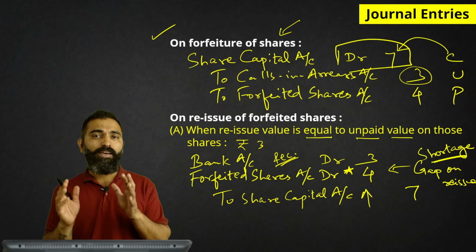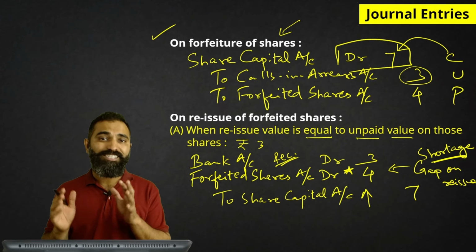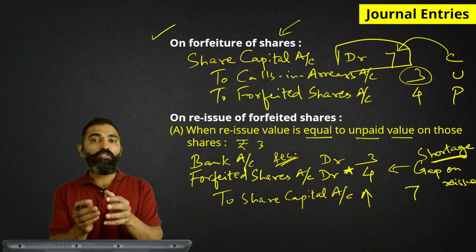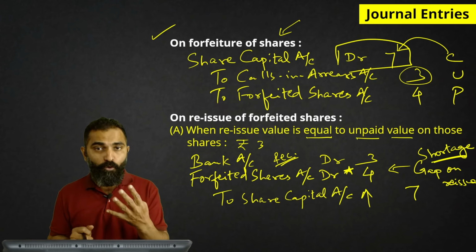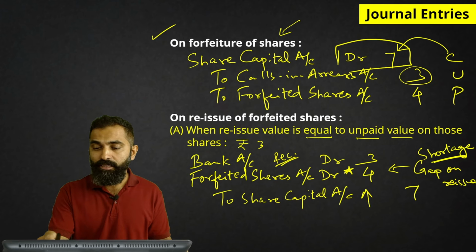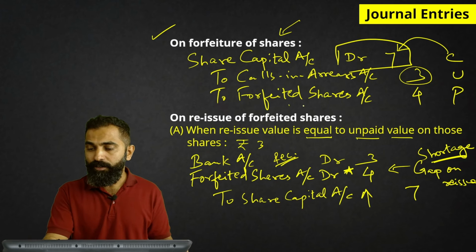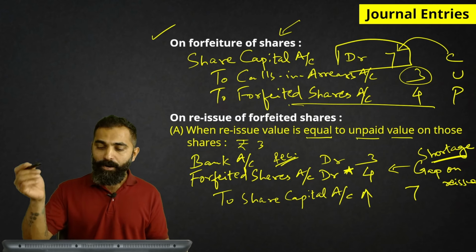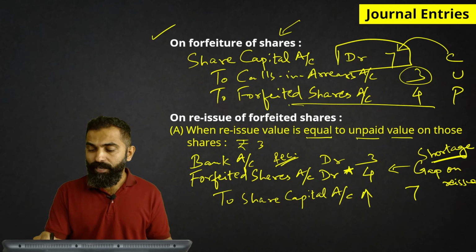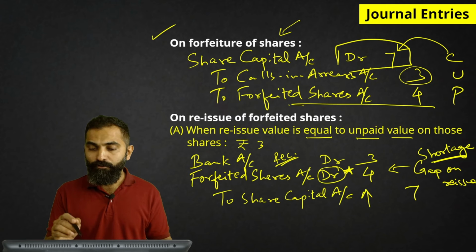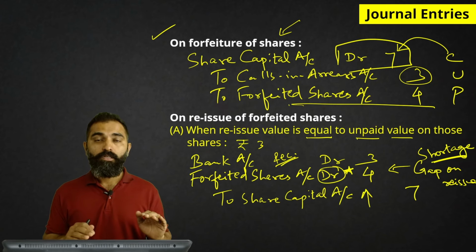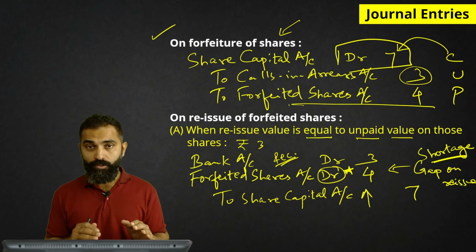So what was the value of the shares at this time? 7. But we reissued at what price? 3. So how much was the shortage? How much was the gap? 4. This was adjusted. See, in this entry, our forfeited shares account was credited, right? Now in the reissue entry, we have debited it. That means the forfeited shares account got closed.